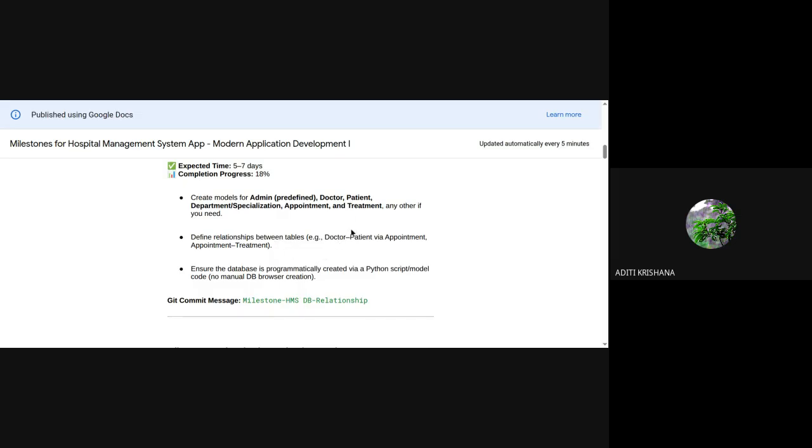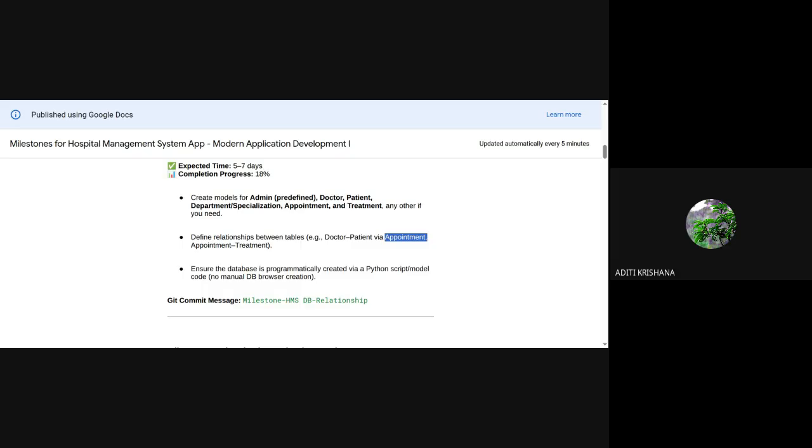Then comes the relationship of doctor and patient with the appointment table. Patient will be booking the appointment, and doctor will check what appointments he has got, and he will accept or reject that appointment. Similarly, appointment and treatment also have some relationship. So 50% of the work is done when you design your models: how your tables are going to be created inside the models, which columns you want in each table, and how each table is related to the other tables.